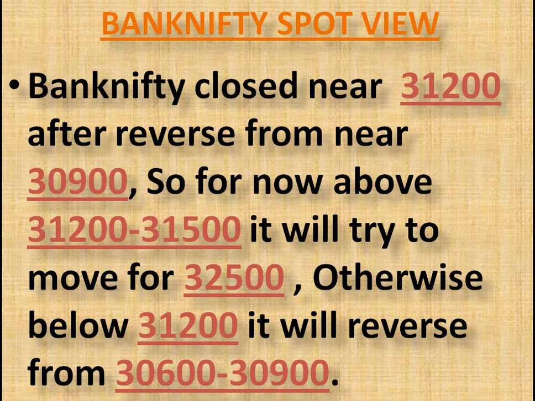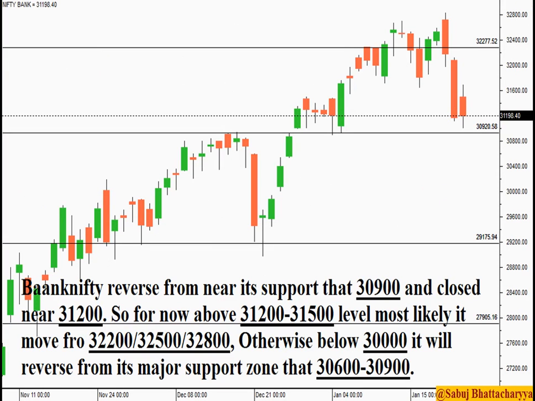Let's come to Bank Nifty. Bank Nifty reversed from near its support, that 30,900, and closed near 31,200. So for now, above 31,200 to 500 level, most likely it will move for 32,200, 32,500 and 32,800. Otherwise, below 30,000, it will reverse from its major support, that 30,600 to 30,900 reversal support zone.